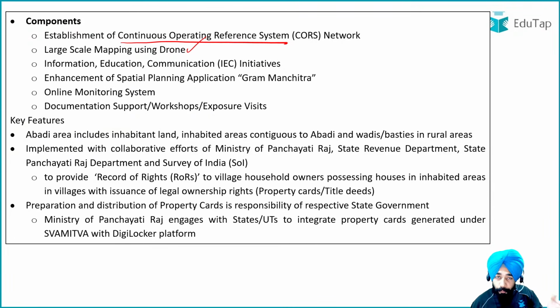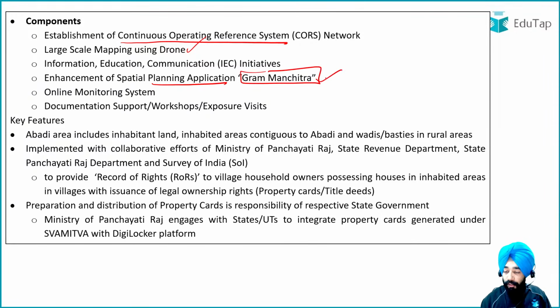We need a proper communication initiative. We need a proper planning application so that planning can be done. In that case, the Gram Manchitra app comes forward here. We have to monitor whether we are on the right track or not, through an online monitoring system. And then comes the documentation support. The documentation support has to be provided on whether the things we are mapping are being done right or not. So this is what you want to do.